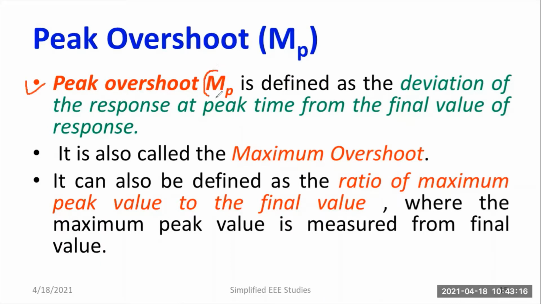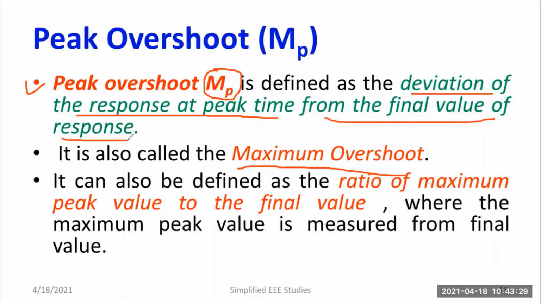It is denoted by the letter MP and it can also be called maximum overshoot. It is defined as the deviation of the response at peak time from the final value of the response. I'll be showing you a graph from which you can explain the peak overshoot easily. It can also be defined as the ratio of maximum peak value to the final value, where the maximum peak value is measured from the final value. So these are the basic information about peak overshoot.